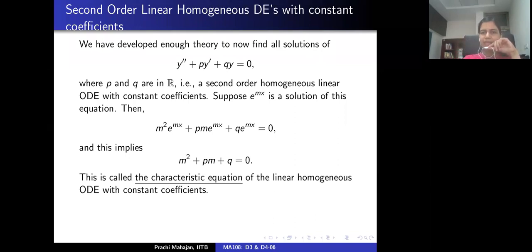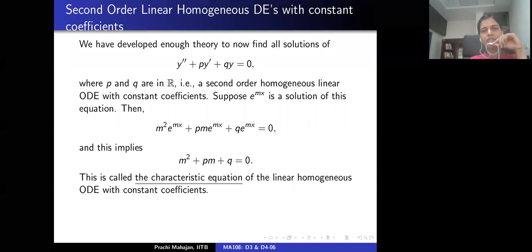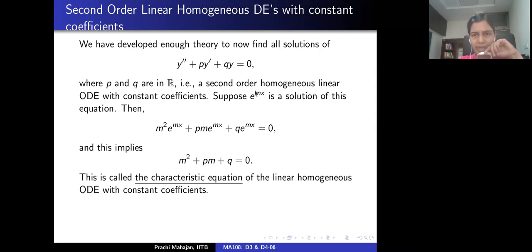Let's rewind. y equal to exponential mx is a solution of a second order homogeneous linear ordinary differential equation in standard format with constant coefficients if and only if the exponent m satisfies a certain quadratic polynomial, called the associated characteristic equation, m square plus pm plus q equals 0.